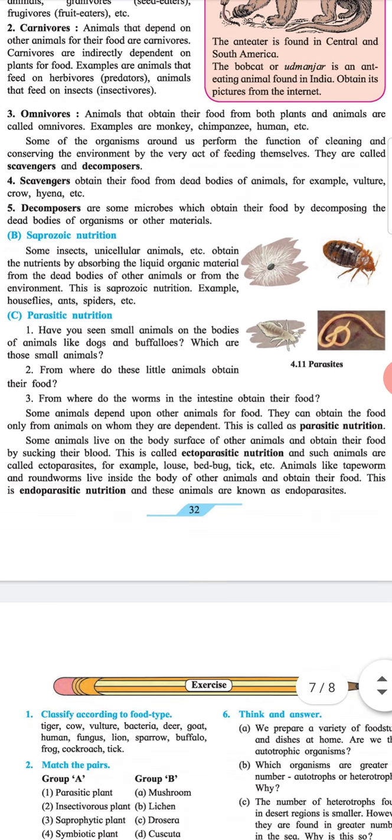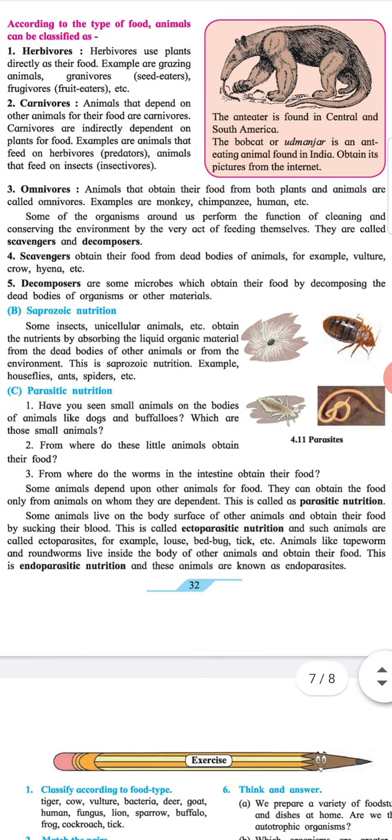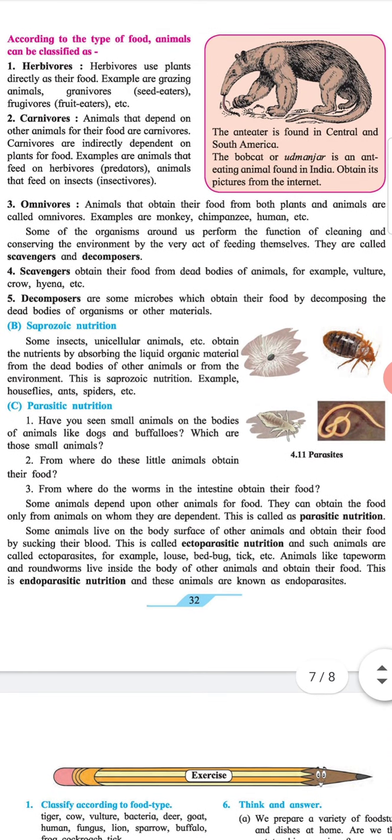B. Saprozoic nutrition. Some insects, unicellular animals, etc., obtain their nutrients by absorbing the liquid organic material from the dead body of other animals or from the environment. This is saprozoic nutrition. Example, houseflies, ants, spiders, etc.